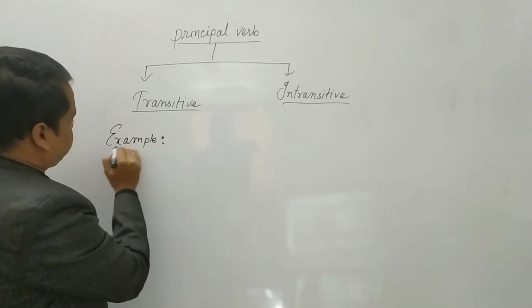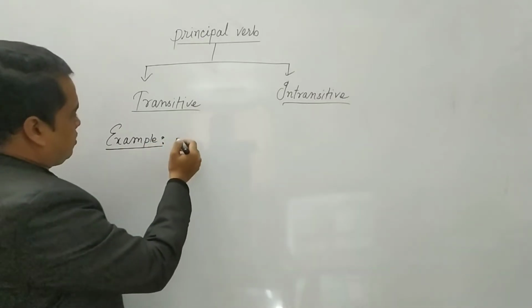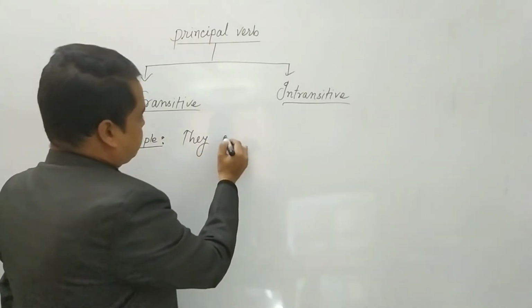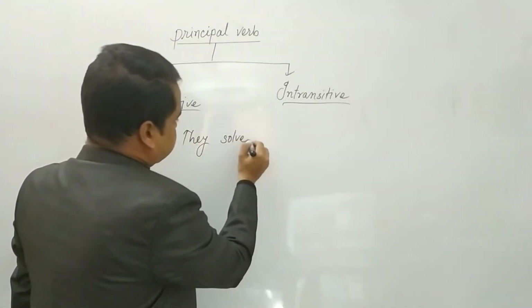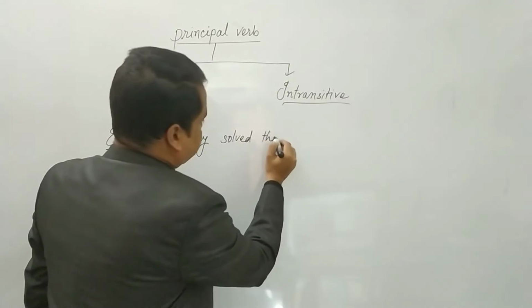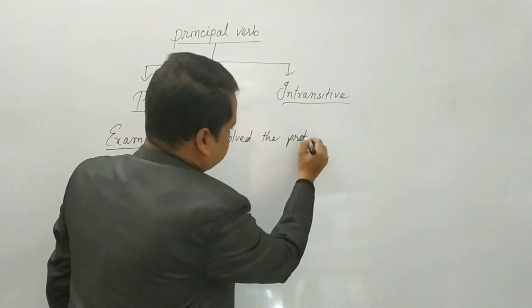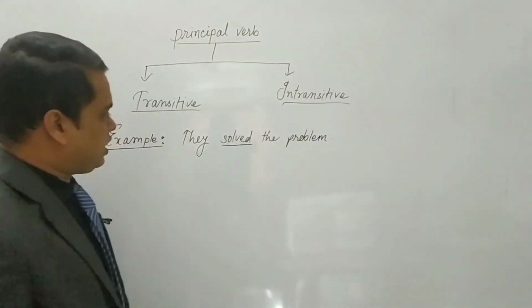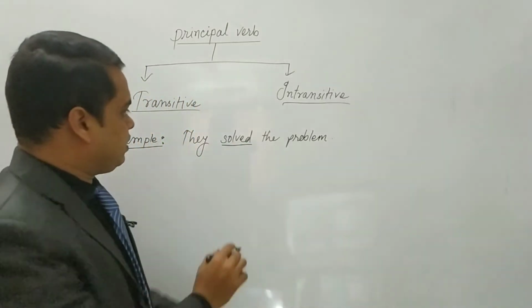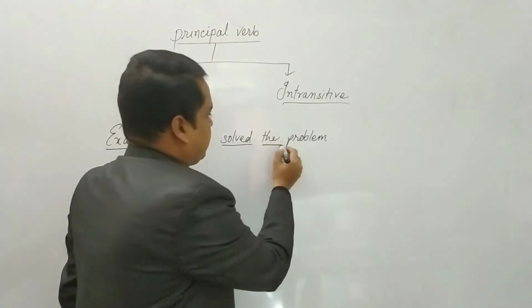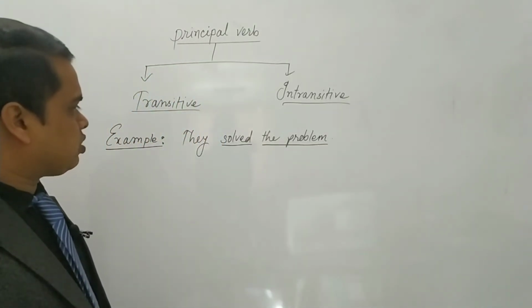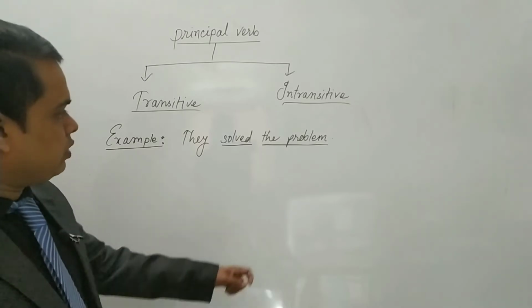Example: They solved the problem. Here the verb solved is used, and here is the object. If you make a question, they solved what, then you will get the answer.